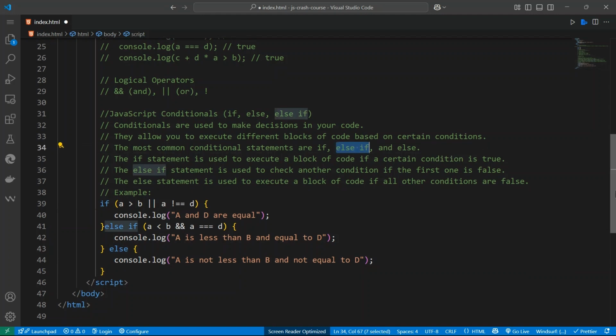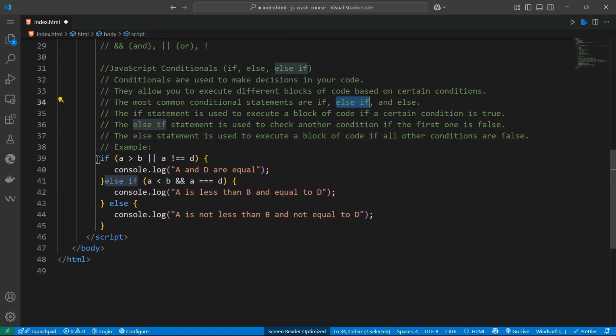So with else if, we check the first one, and if it is not true, instead of stopping there, we pass to the second condition, the second statement, to check else if a is less than b and a is equal to d.